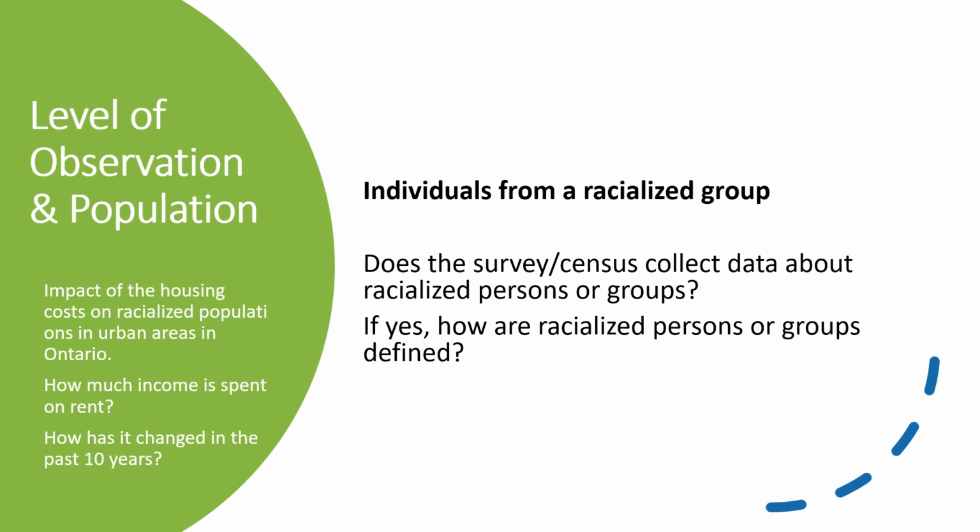Before you start looking for a data set, it is important to consider the level of observation and the population you are studying. In this case, it is individuals from a racialized group. When you find the data set, you must ask, does it collect data about the population you are studying? And if so, how is that population defined and categorized?